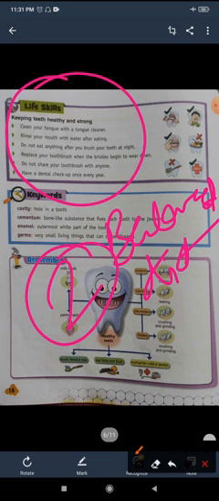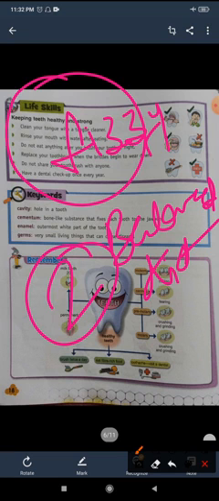We should avoid too many sweets, chocolates, and fizzy drinks. Fizzy drinks are acidic in nature. We should avoid all these things, and they spoil our teeth. That's why we should not take these things.